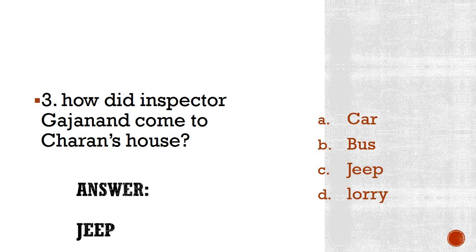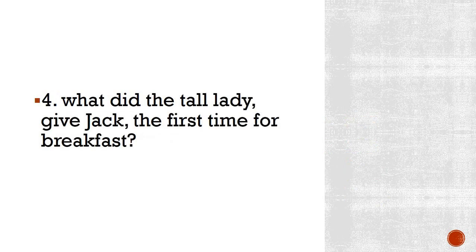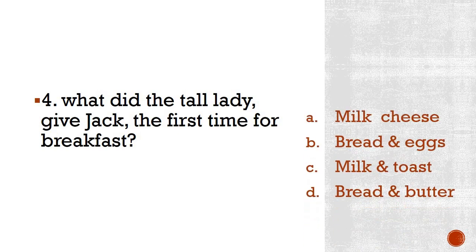Moving on to the next question, question number 4. What did the tall lady give Jack the first time for breakfast? For the first time when Jack went up the beanstalk to the sky, there stood the tall lady who was the giant's wife. So what did she feed to Jack? The options are: milk, cheese, bread and eggs, milk and toast, or milk and butter?